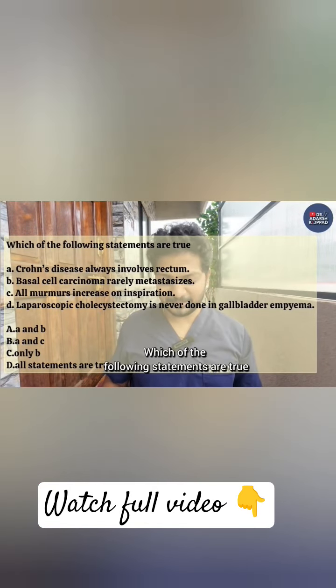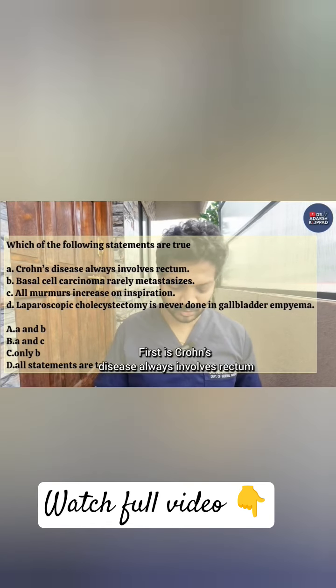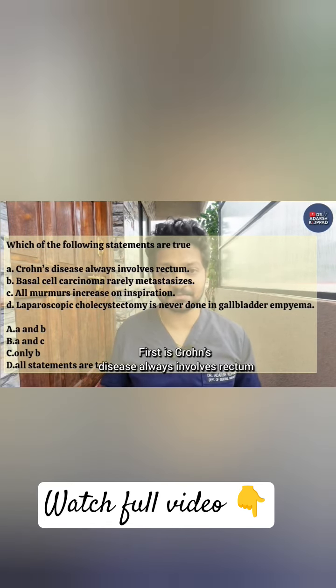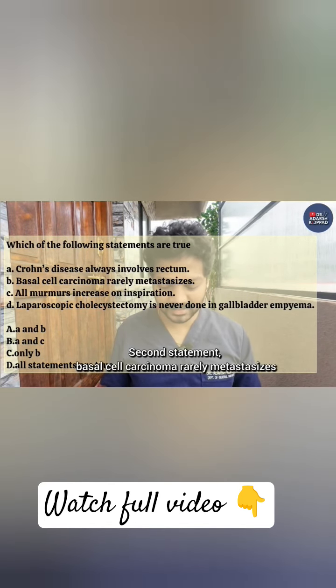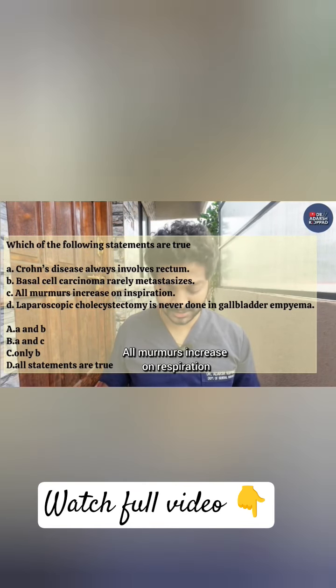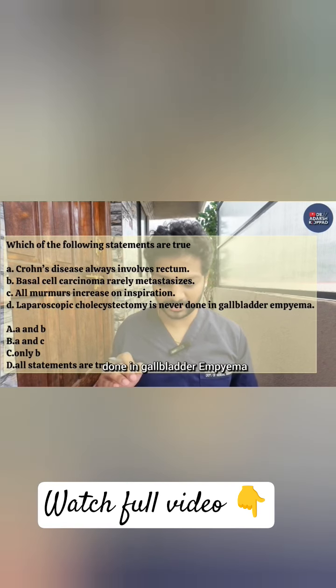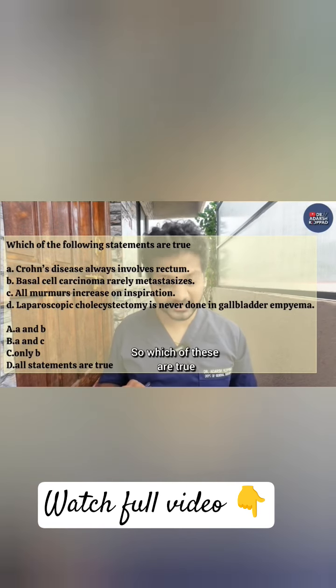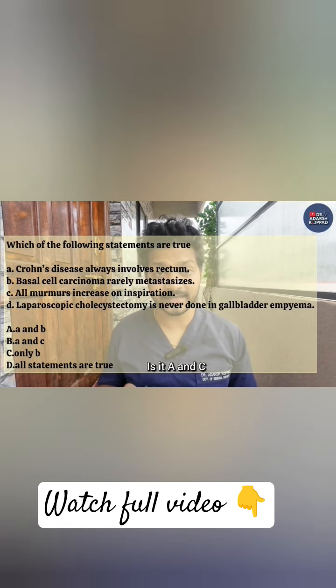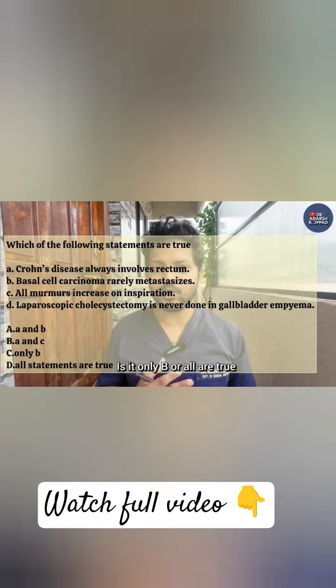Which of the following statements are true? First is Crohn's disease always involves rectum. Second statement, basal cell carcinoma rarely metastasizes. All murmurs increase on respiration, and laparoscopic cholecystectomy is never done in gallbladder empyema. So which of these are true? Is it A and B? Is it A and C? Is it only B, or all are true?